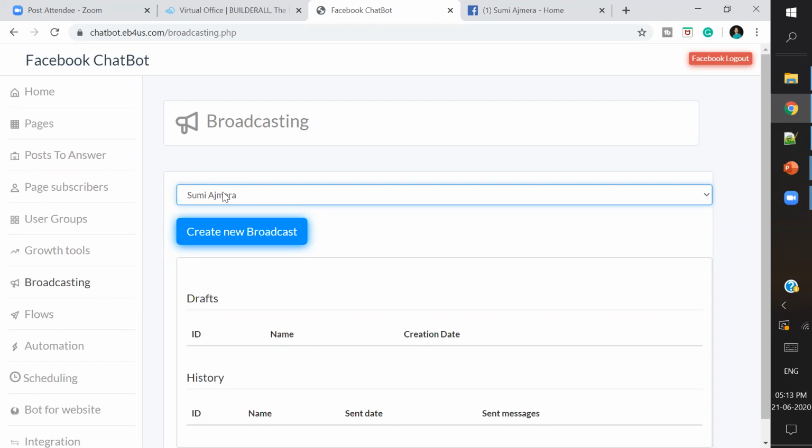Okay, another thing is, suppose you have n number of services. So whenever someone goes directly into your Facebook page, or even in case of a website, as soon as they go, if they get someone to talk to, it creates a connection. It creates a personalized connection, which is always a good thing.